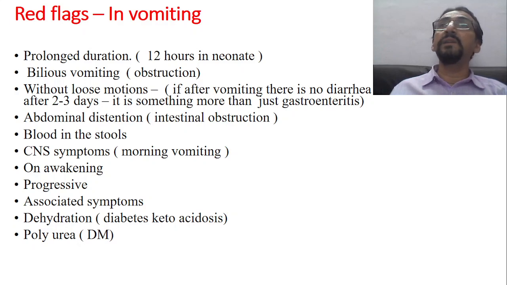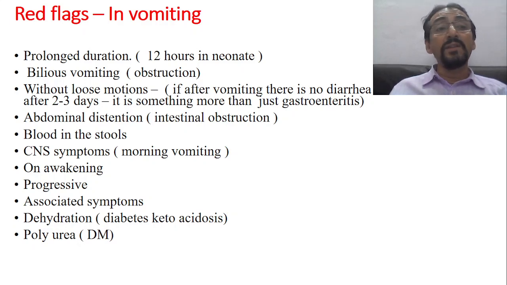If there is bilious vomiting, it is a red flag. Bilious vomiting means the bile is also coming, therefore it has to be taken very seriously. Then, vomiting without loose motions. If the vomiting is followed by loose motion or diarrhea, it suggests a simple descending viral infection or a bacterial infection. But if there is vomiting without any loose motion, then it is not gastroenteritis. Some other causes are there, and we need to be careful.